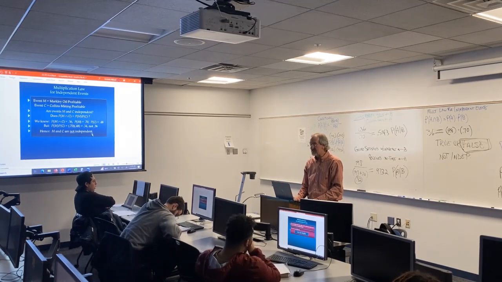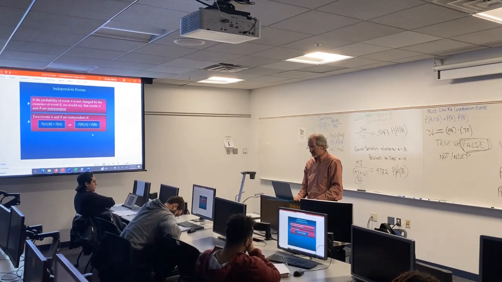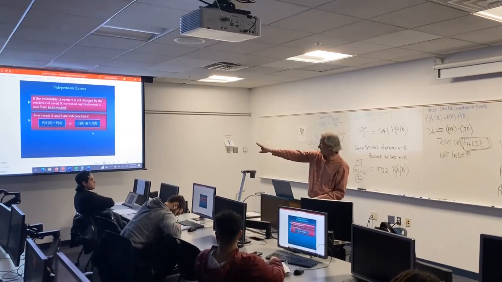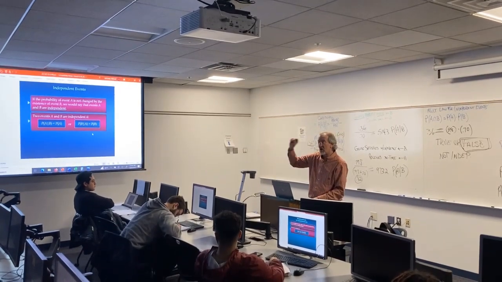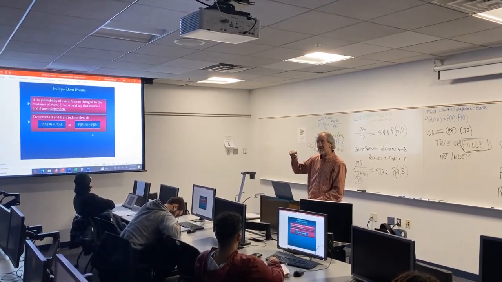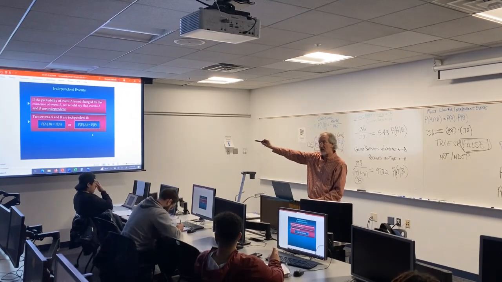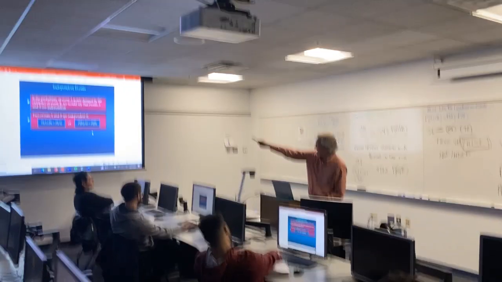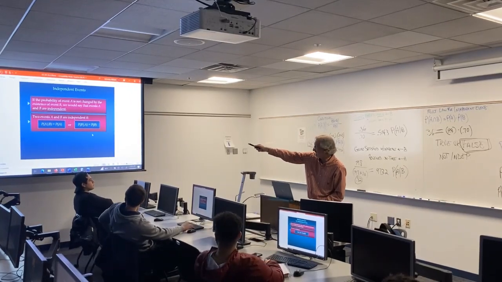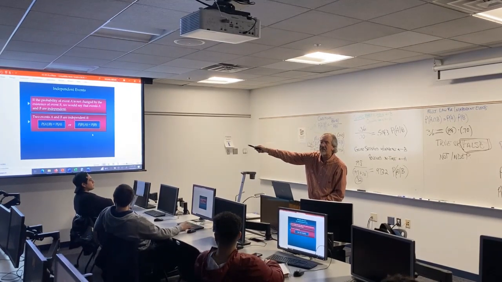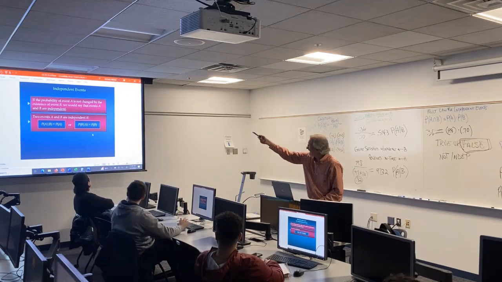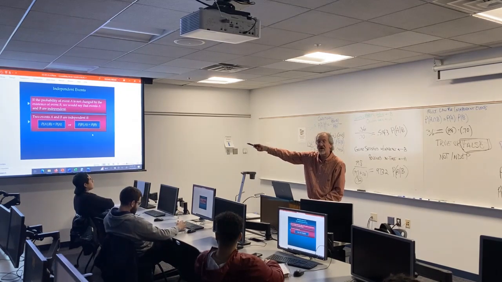Now, that is the easiest way to determine if they're independent or not, but I do want to tell you there are these two other ways here. Comparing the conditional probability. What most students make the mistake of if they try this route is comparing the conditional probability, let's say probability of A given B, accidentally to the probability of B, when you shouldn't be. You should be comparing it to the probability of A, because A is the one you're finding the probability of.